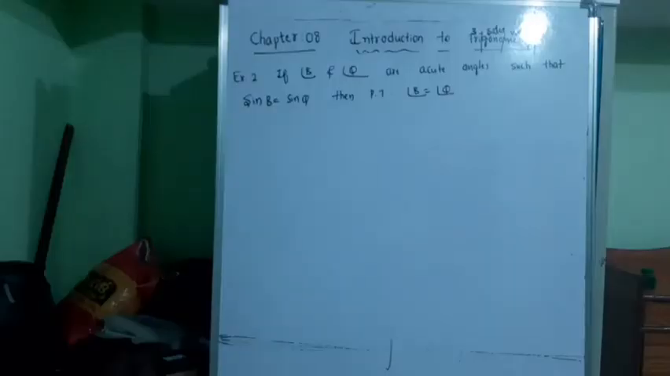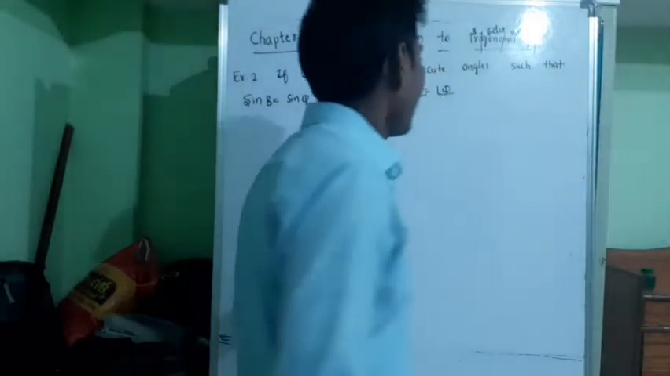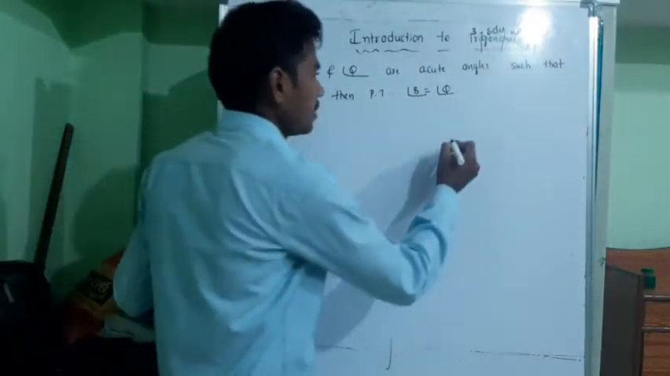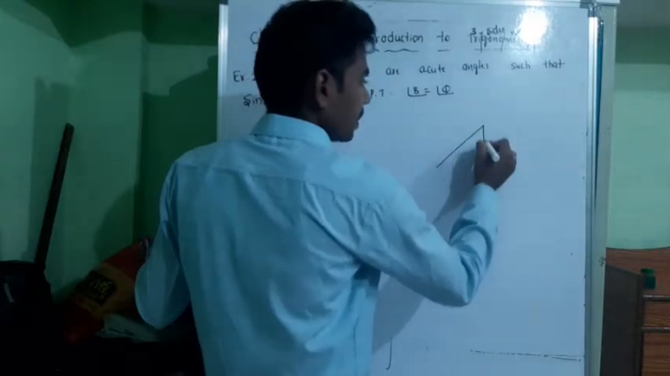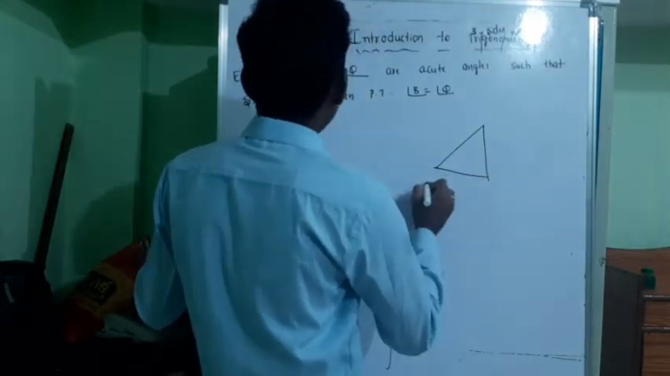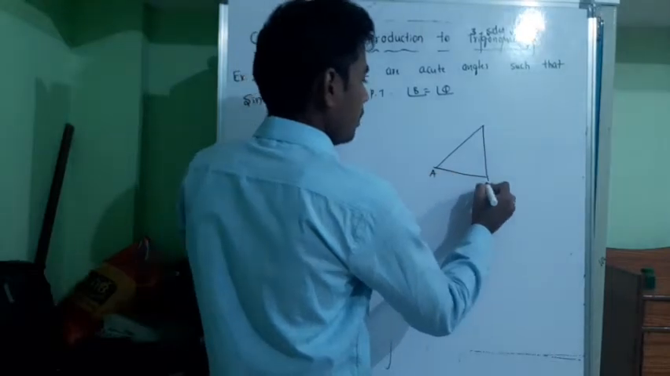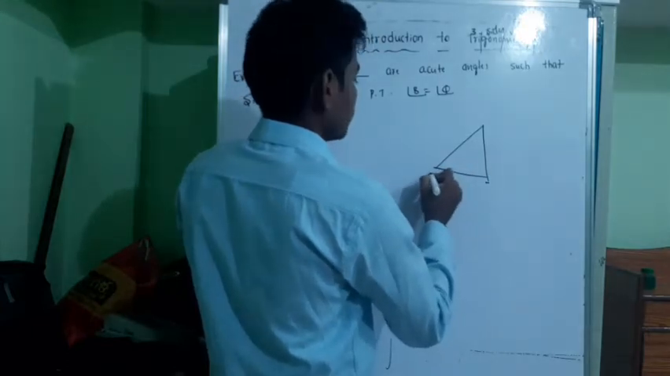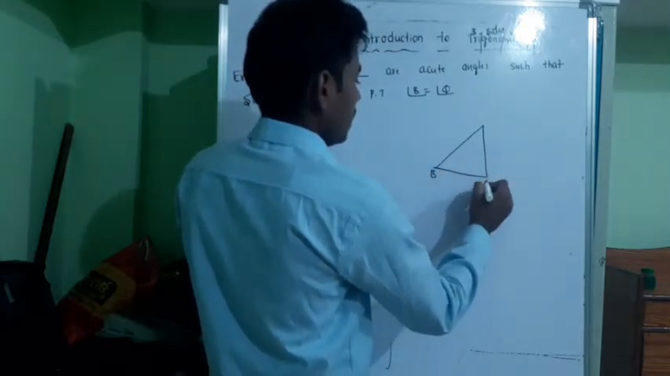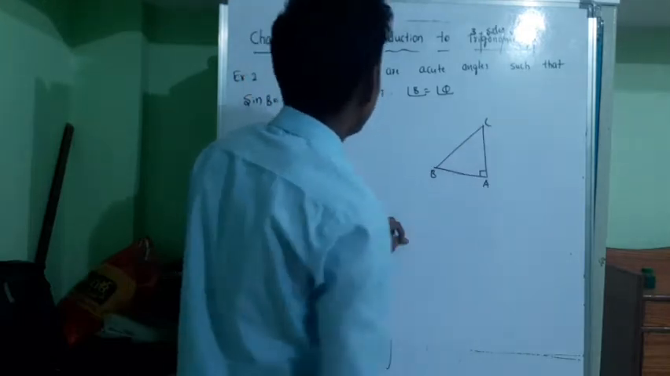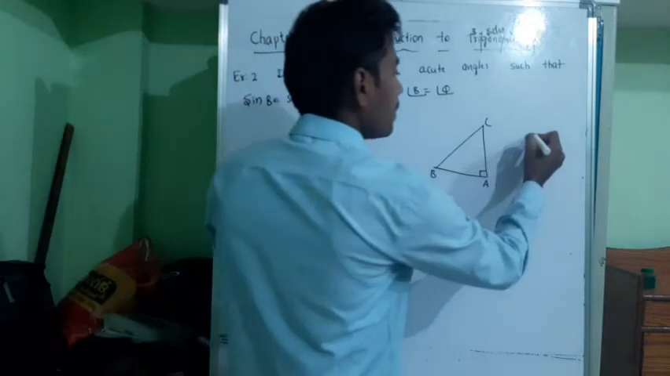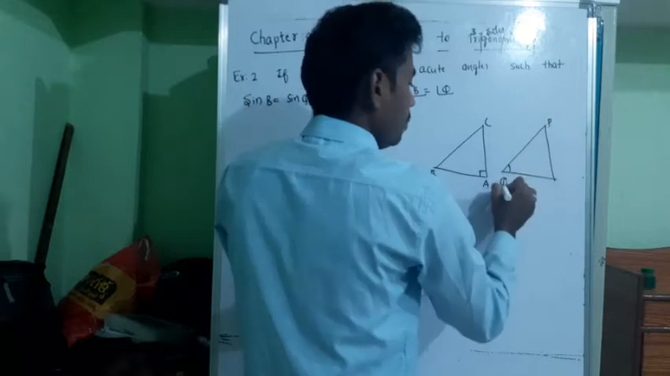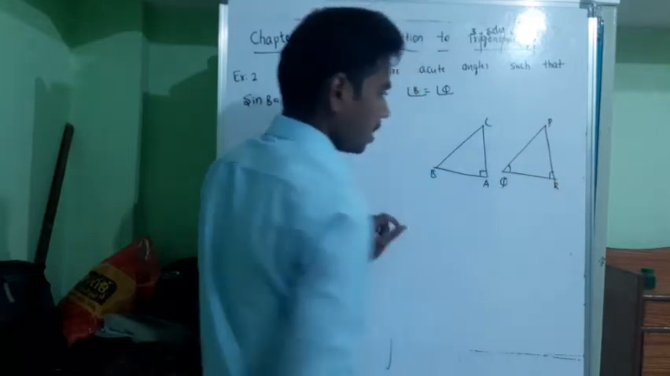Second question. If angle B and angle Q are acute angles such that sin B is equal to sin Q, then prove that angle B is equal to angle Q. Say there are two different triangles. One triangle is triangle BAC, right angled at A. The other one is PQR. These are the two triangles.